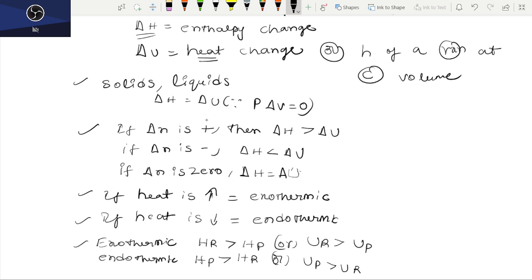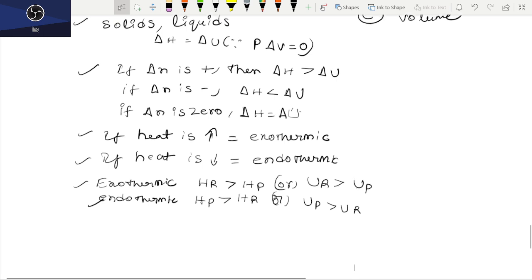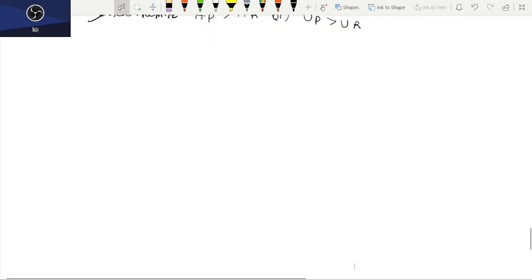Here one small correction: in the exothermic reaction, HR is greater than or equal to HP or UR greater than or equal to UP, and in the endothermic reaction, HP is greater than or equal to HR or UP is greater than or equal to UR. These terms are very, very important from the examination point of view.